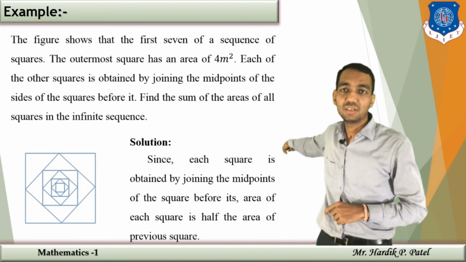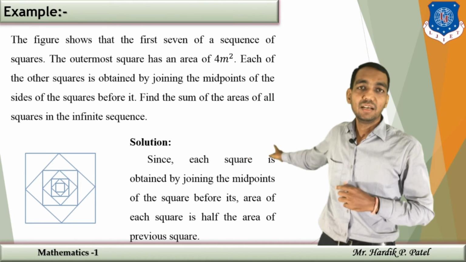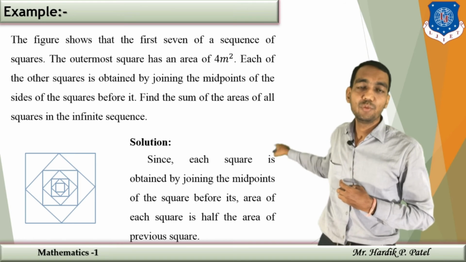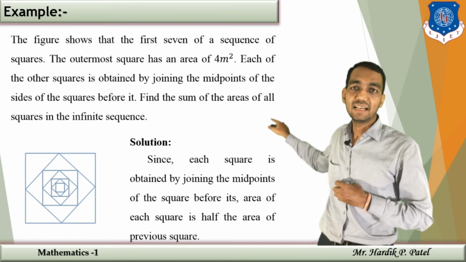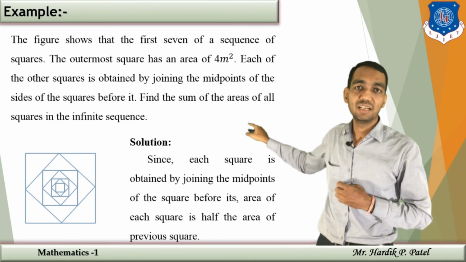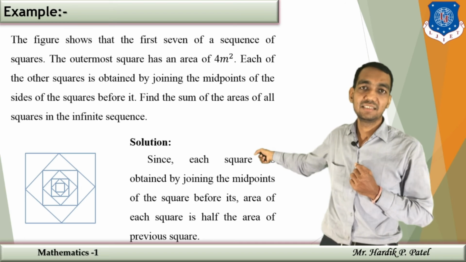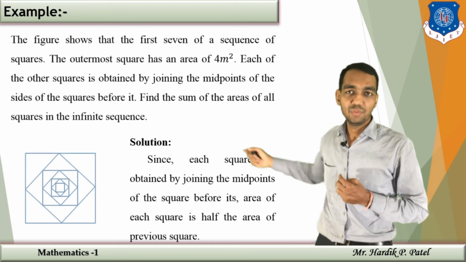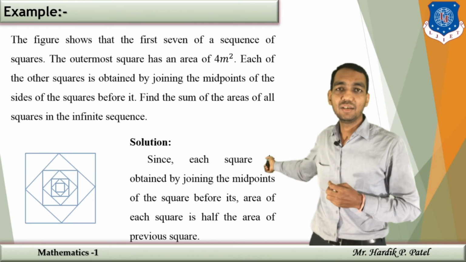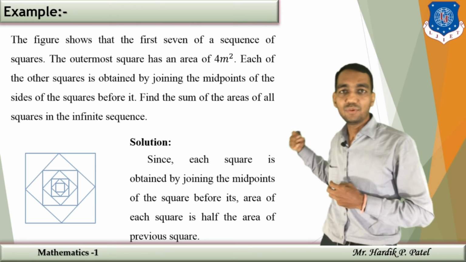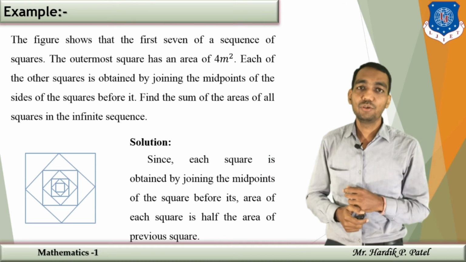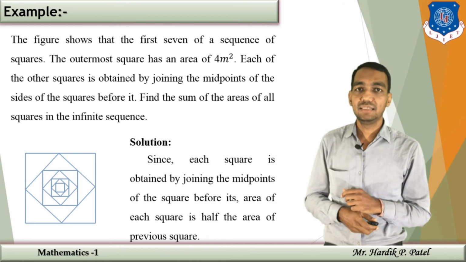Suppose you have the outer square; from that, the inner square is obtained by joining the midpoint of each side. In the same manner, the second square has midpoints, join them, that will give you the third square which lies inside the second. Same manner, fourth, and so on. We have given only 7 here, but this sequence goes up to infinity and you have to find the sum of this infinite sequence.